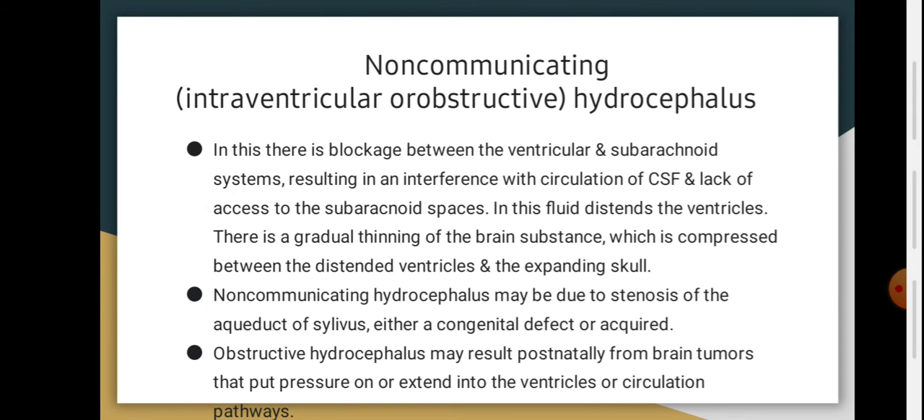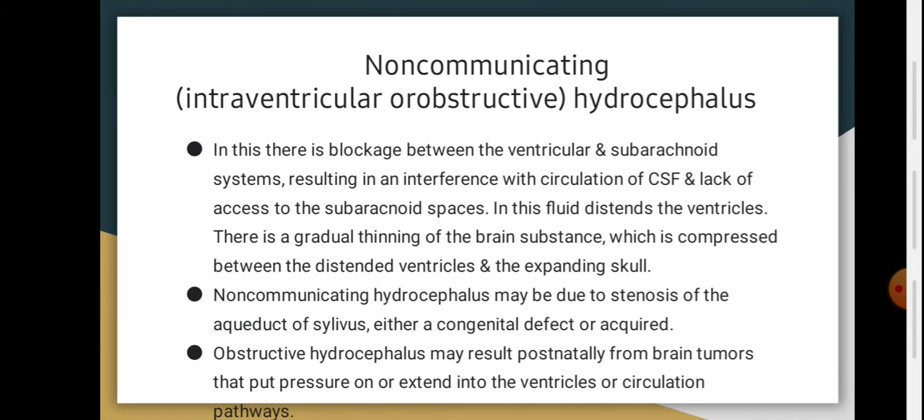Number 1, non-communicating or intraventricular or obstructive hydrocephalus. In this, there is blockage between the ventricular and subarachnoid systems, resulting in an interference with circulation of CSF and lack of access to the subarachnoid spaces. In this, fluid distends the ventricles. There is a gradual thinning of the brain substance, which is compressed between the distended ventricles and the expanding skull.